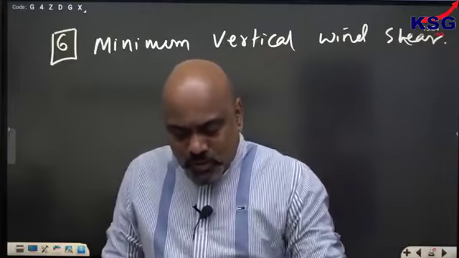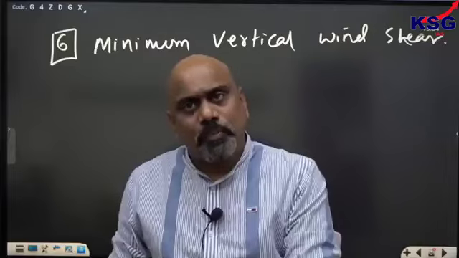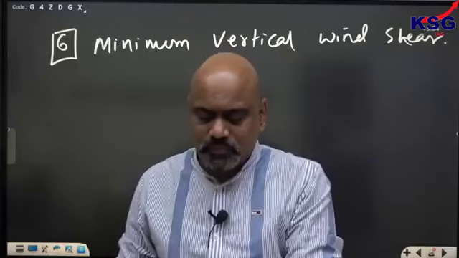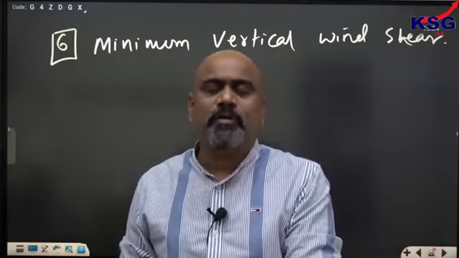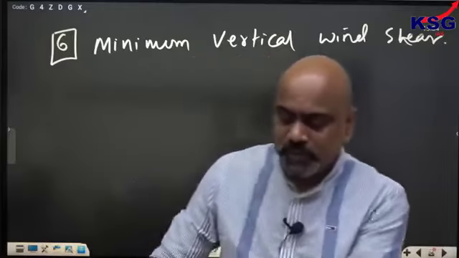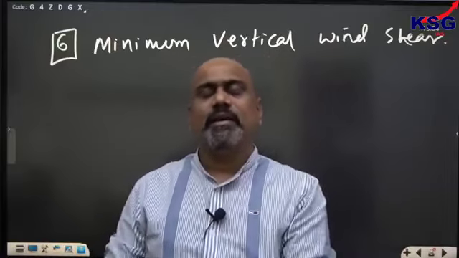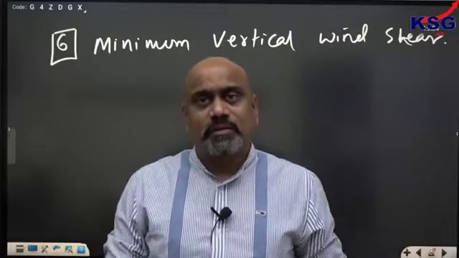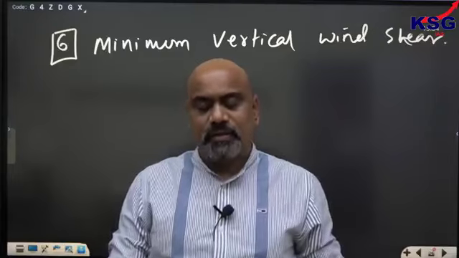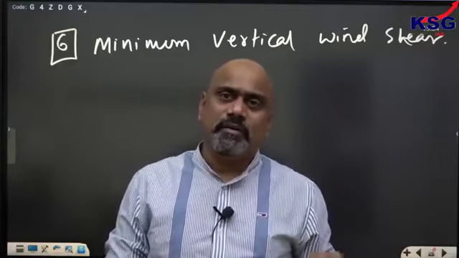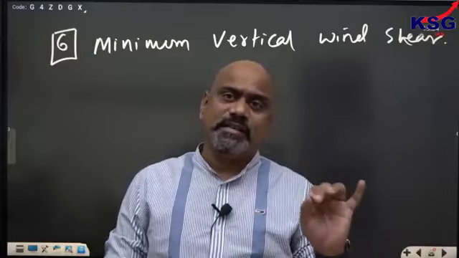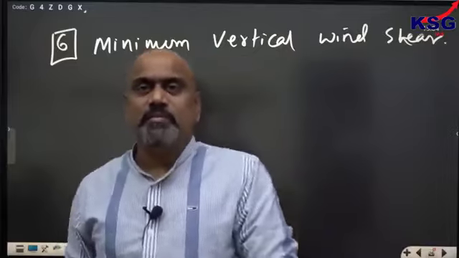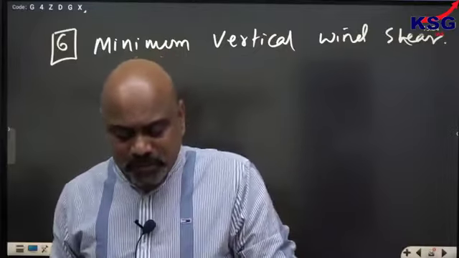So write: for proper development of a tropical cyclone, for better development of a tropical cyclone, it is necessary that the wind shear between the lower and upper atmosphere must be minimum or minimal.